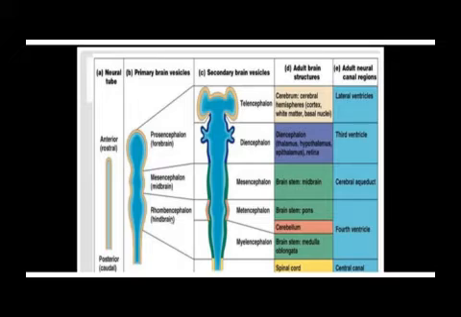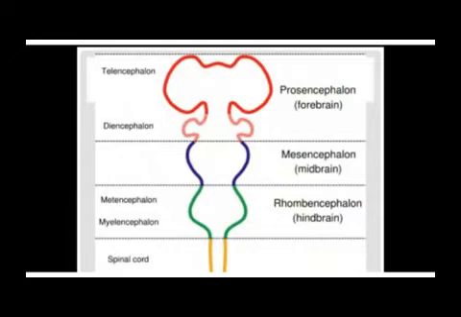The rhombencephalon has divided into the metencephalon and the myelencephalon, separated by this pontine flexure, and the rest remains as a tube. So this is what we've been talking about.